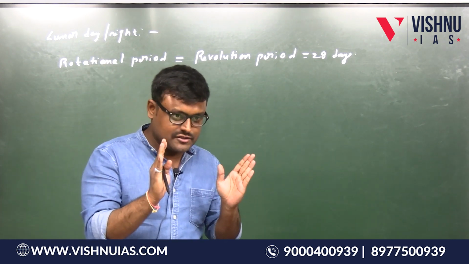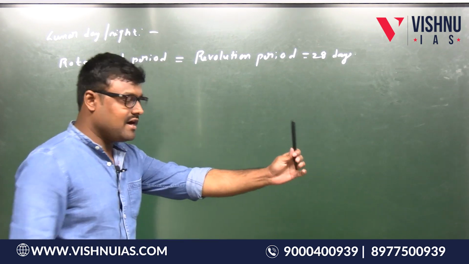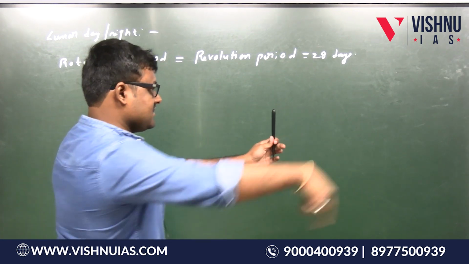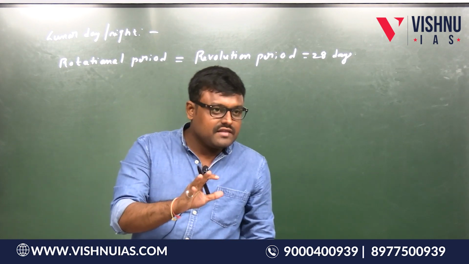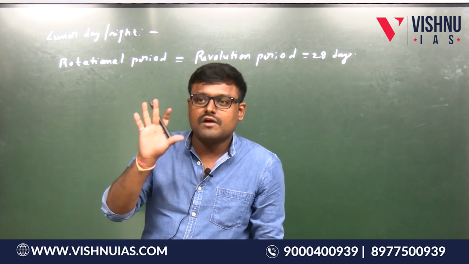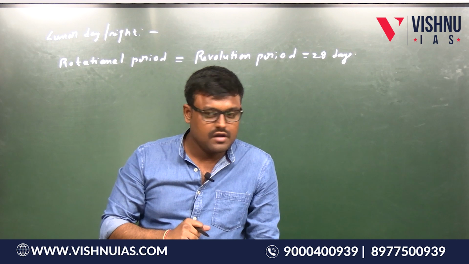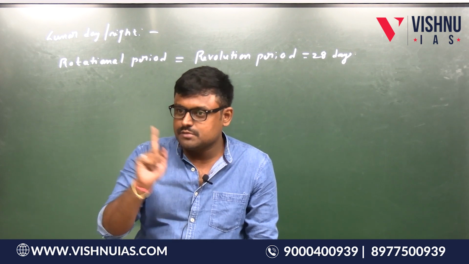Earth can only see my face, not my back. Yes. If this is the earth, okay, I am just doing like this. Earth can only see my face. That means earth can only see only one side of the moon. Only one side of the moon is visible to us.